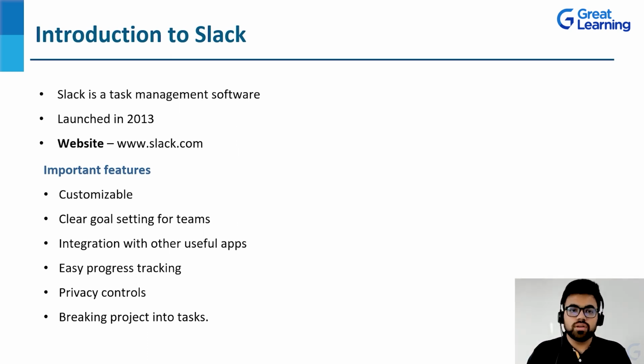Like if you're using Slack, then you would go to your Gmail, you would go to your Google Calendar and all those things. So it would be a waste of time if we had to switch between different applications. But Slack project management tool allows you to have all these other external stakeholders inside that particular app so that you don't have to switch tabs, right? So this is a very important feature in Slack project management.